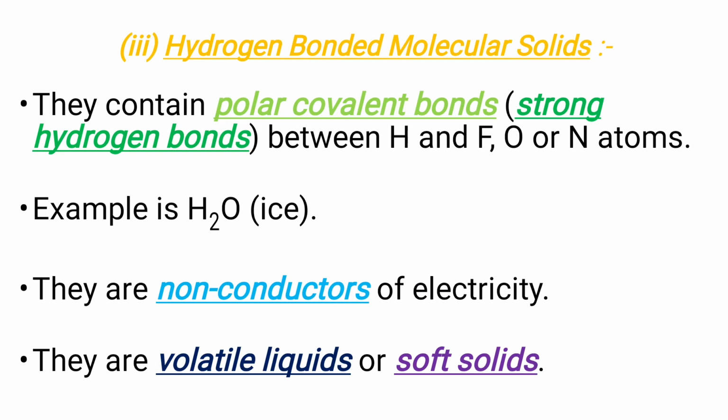Hydrogen bonded molecular solids contain polar covalent bonds or strong hydrogen bonds between hydrogen and fluorine, oxygen or nitrogen atoms. Example is H2O. They are non-conductors of electricity. They are volatile liquids or soft solids.